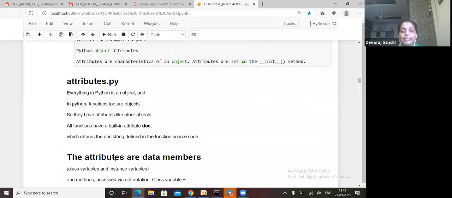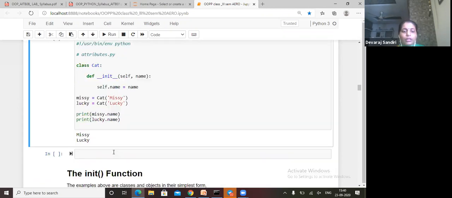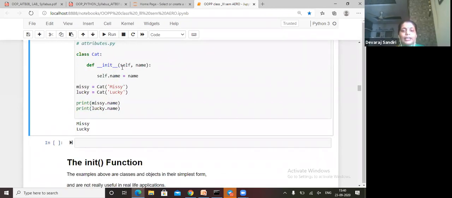Here we initialize with the init method and call object.name. So these are two ways we can write it: directly without the init method, and with the init method.